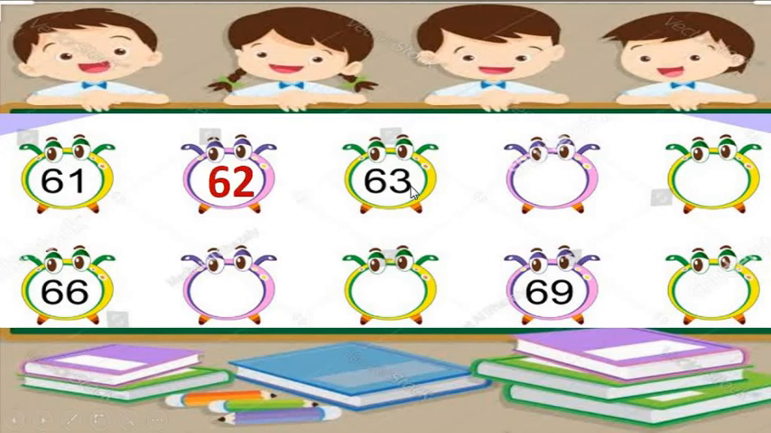After 61, which number will come? 62. We have 63. So after 63, there comes 64. After 64, 65. After 65, we have number 66. And if we want to continue this, after 66, we have number 67. Then we have number 68. After that, we have number 69. And at last, number 70.